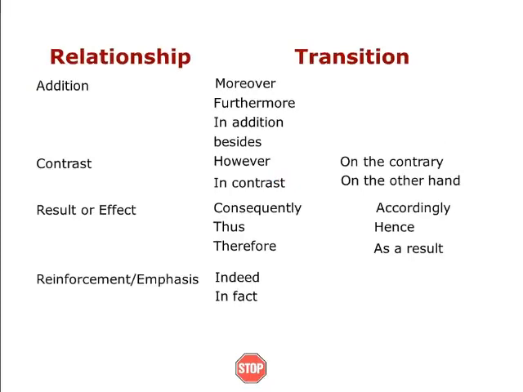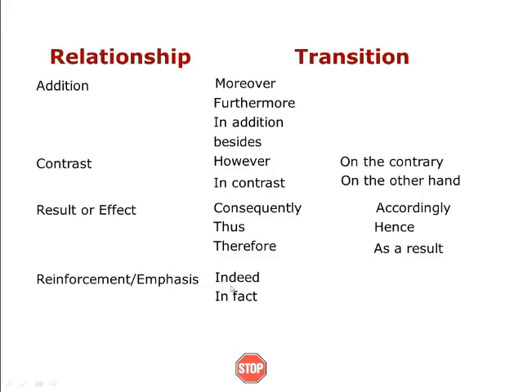Then the next relationship, addition. For addition we use moreover, furthermore, in addition, besides. All these words are used for addition. Contrast: however, in contrast, on the contrary, on the other hand. Result or effect: consequently, thus, therefore, accordingly, hence, as a result.